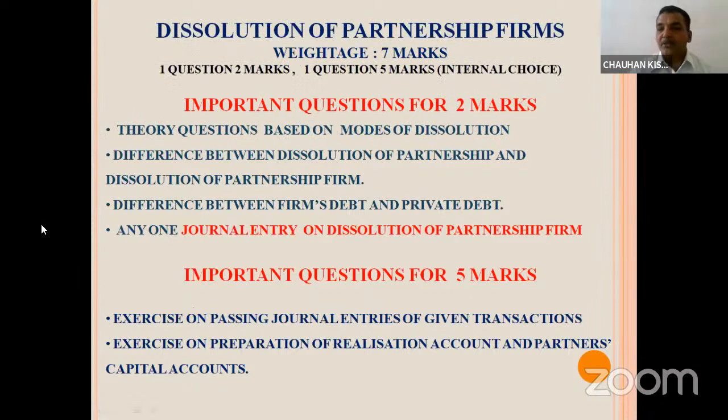Our next chapter is dissolution of a partnership firm. In dissolution of partnership firm, there are two possibilities. They can ask you passing a journal entry, or they can ask you one full-fledged exercise. You can see the allocation of marks. One question would be of 2 marks.